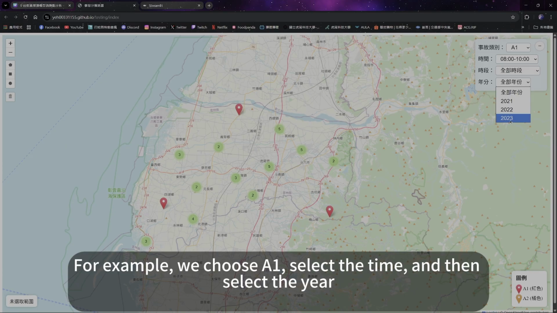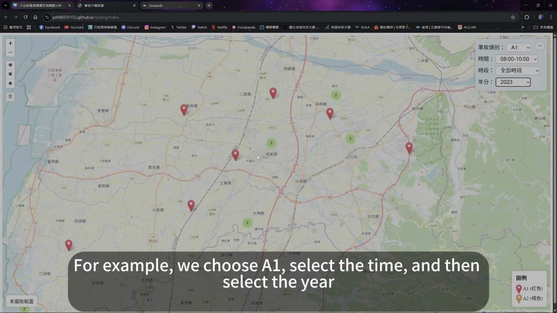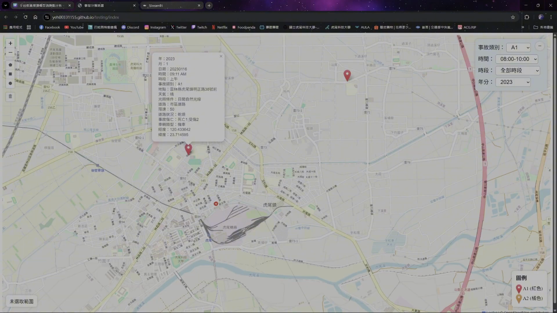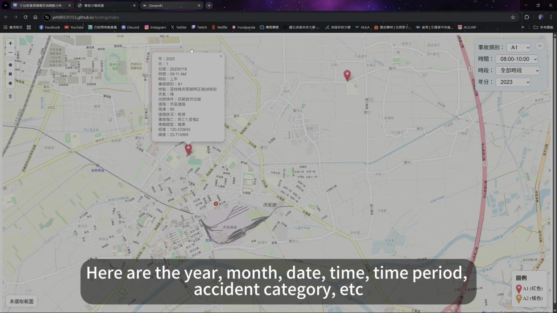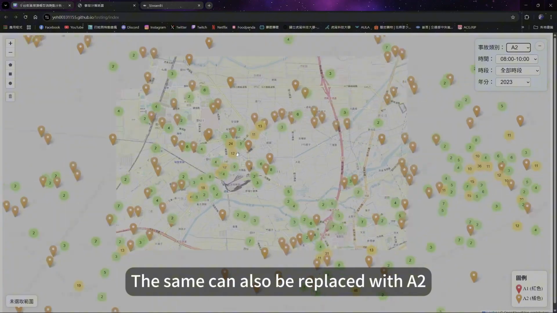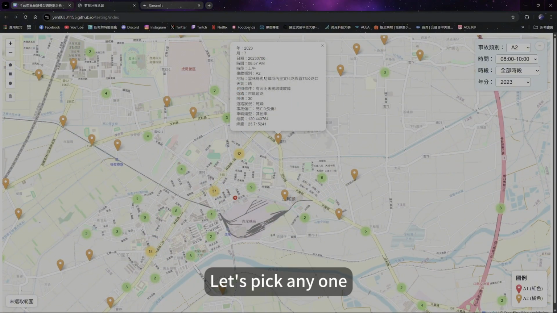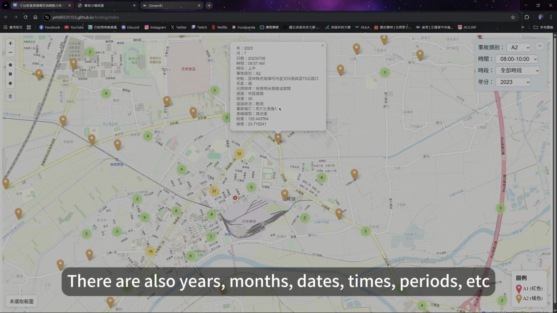For example, we choose A1, select the time, and then select the year. You will find that there are only these few points. Let's use this one from Hue Town. Here are the year, month, date, time period, accident category, etc. The same can also be replaced with A2. The same is Hue Town. Let's pick any one. There are also years, months, dates, time periods, etc.